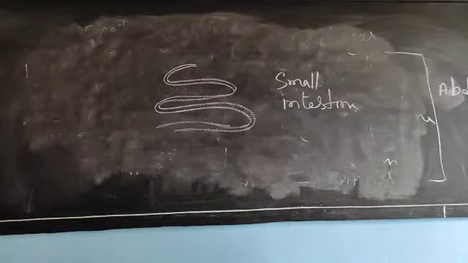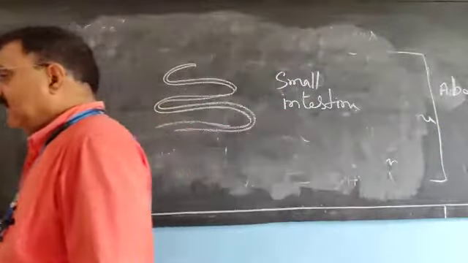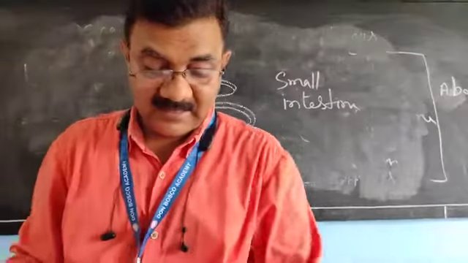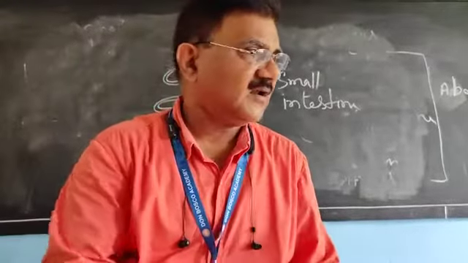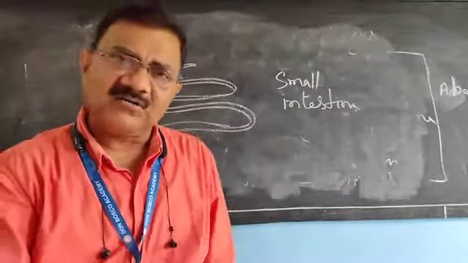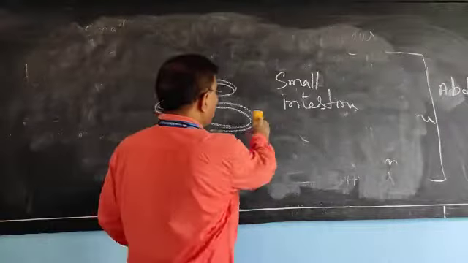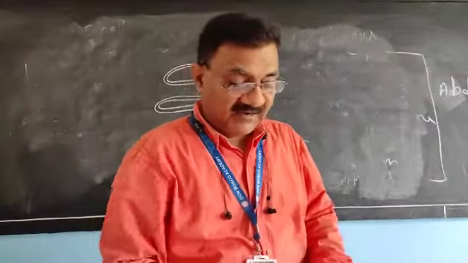Those three parts are duodenum, ileum, and jejunum. Now, dear children, let us discuss the three parts. Which parts have I told? The three parts of the small intestine. What are those three parts?